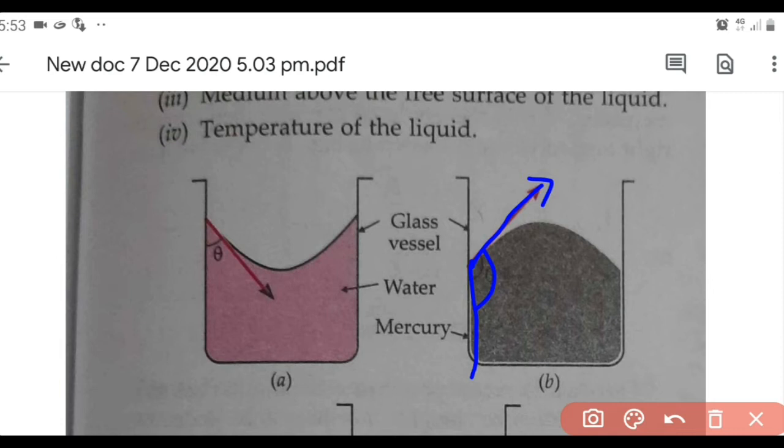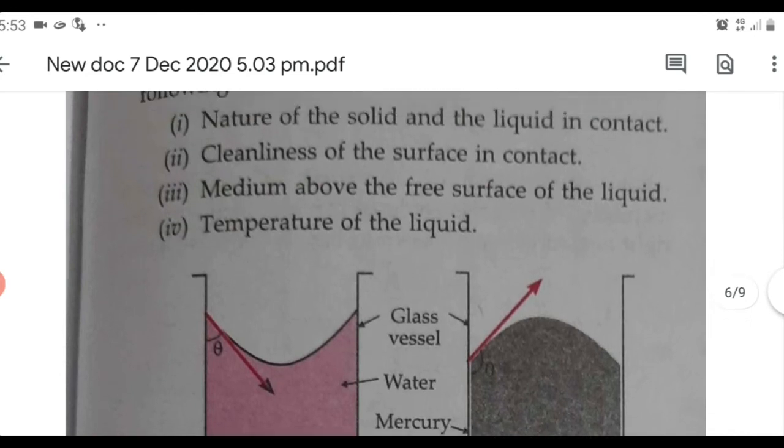So the thing is this: the angle of contact theta will be an acute angle if the liquid wets the solid. If the liquid wets the solid, the angle of contact will be acute. And if the angle of contact is an obtuse angle, that means greater than 90 degrees, then the liquid will not wet the solid. Okay, so that is the conclusion we can make. So here we have this diagram which shows the angle of contact.